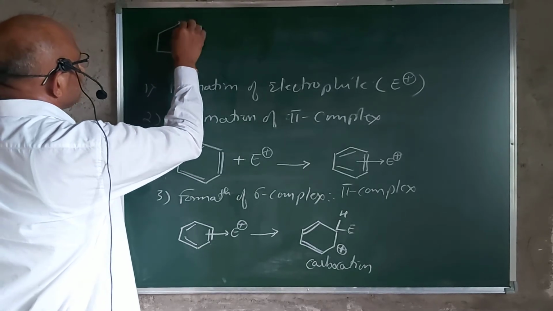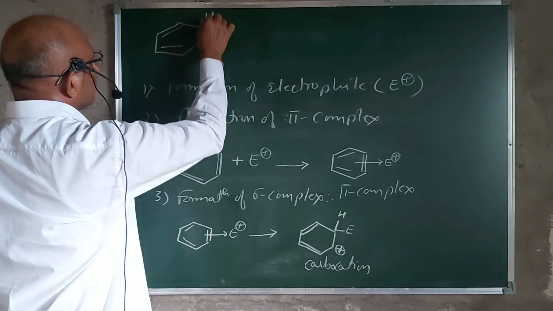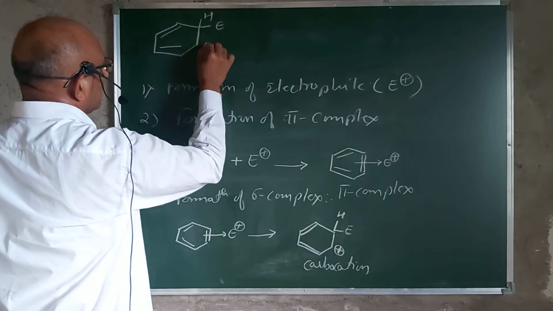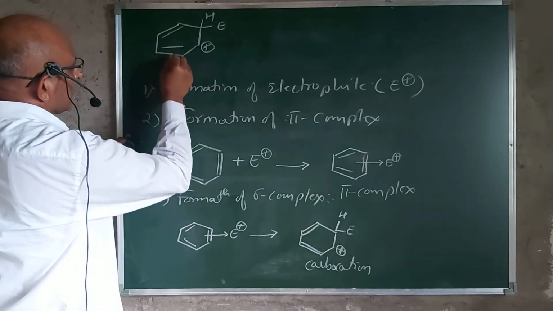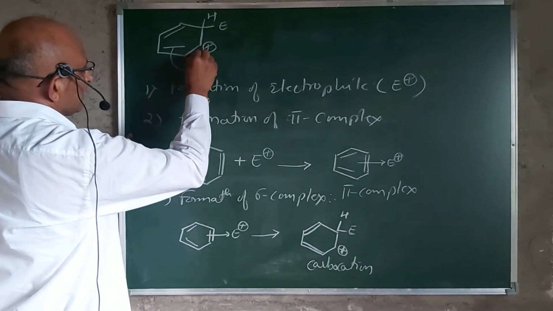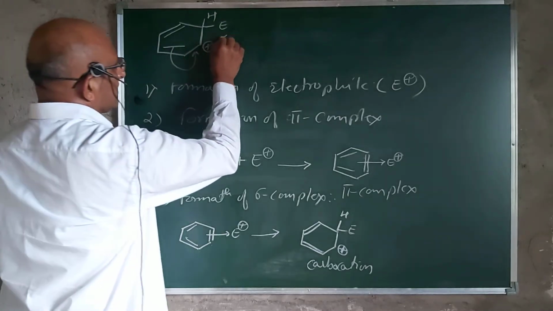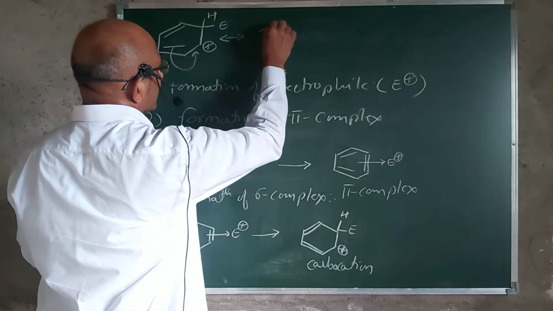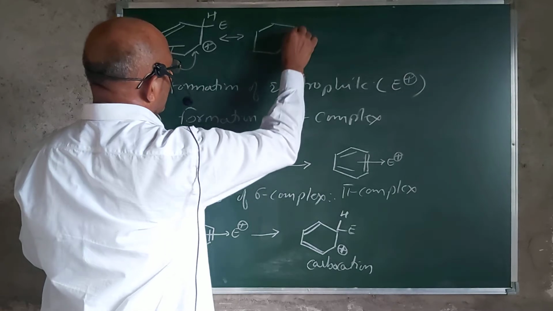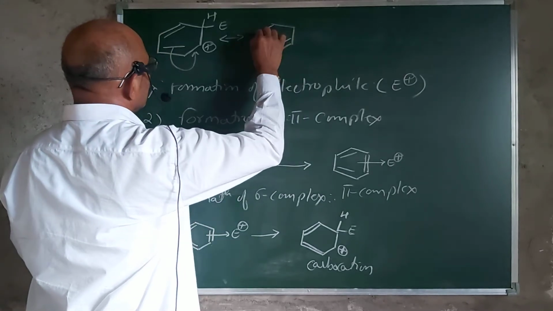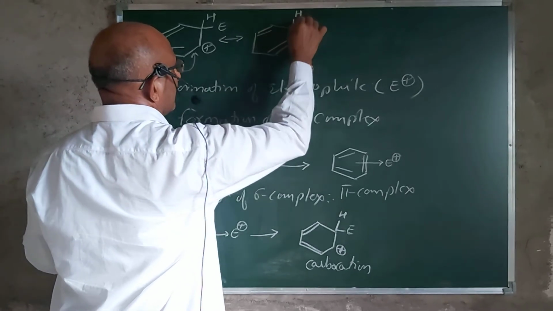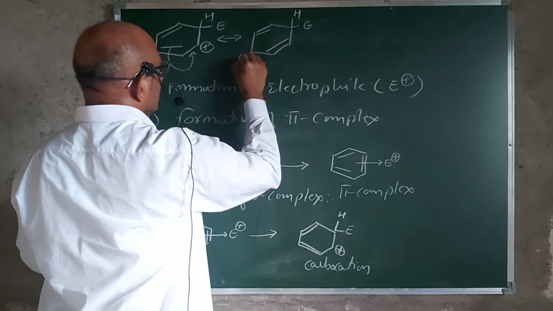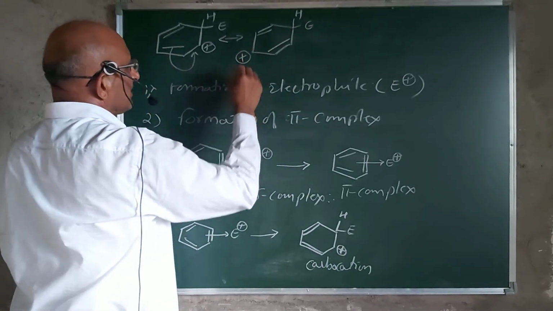So here, H, E, and this carbocation is getting stabilized, meaning the charge moves around this ring in this way, and you get another stability for this carbocation. The stability of this intermediate has been proved in this way.